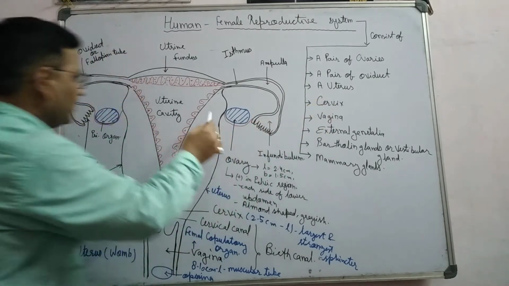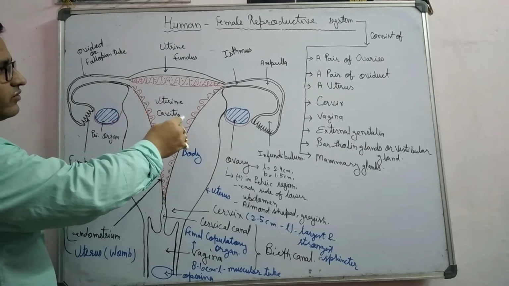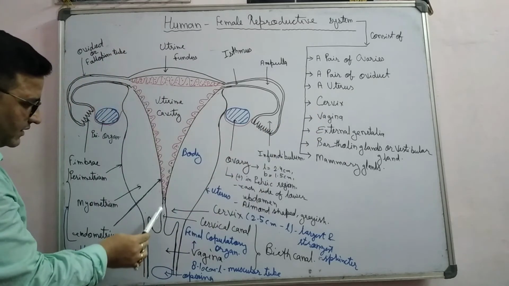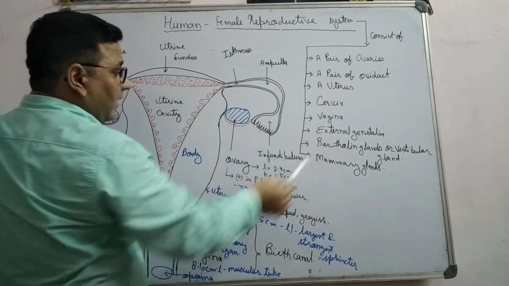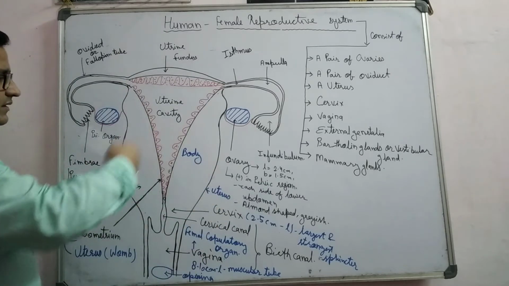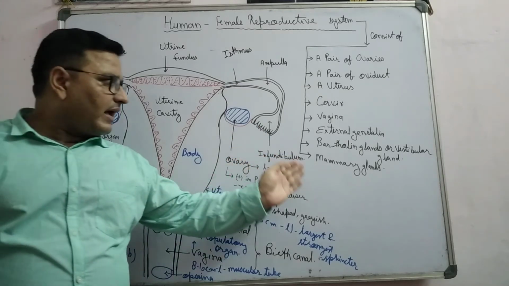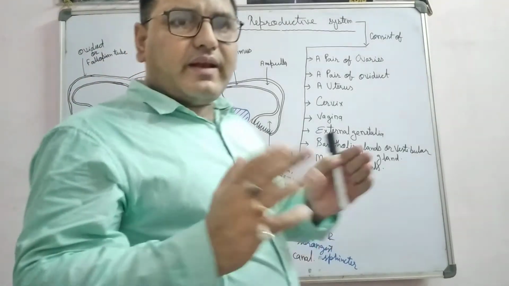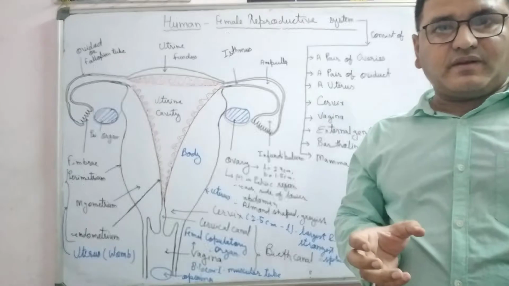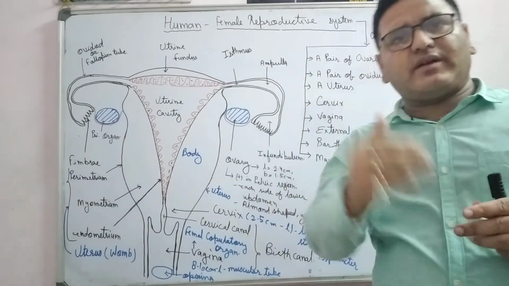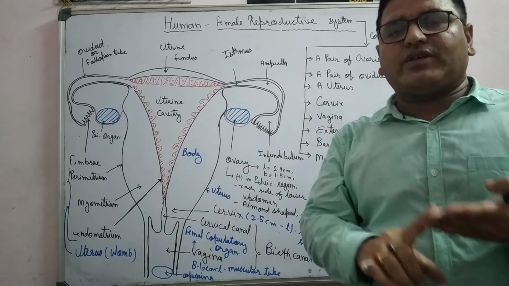Then a uterus, this is an inverted pear-shaped structure, known as the uterus. Then the cervix, which is the opening of the uterus into the vagina. Then the vagina, and then the external genitalia, which is not represented in this diagram, Bartholin glands or vestibular glands, and mammary glands. So these are many organs which collectively perform one specific function. But what is the specific function here? It helps in ovulation.